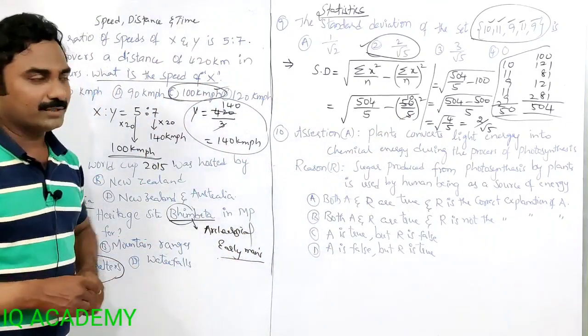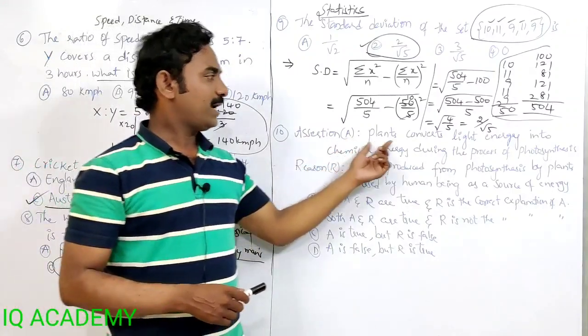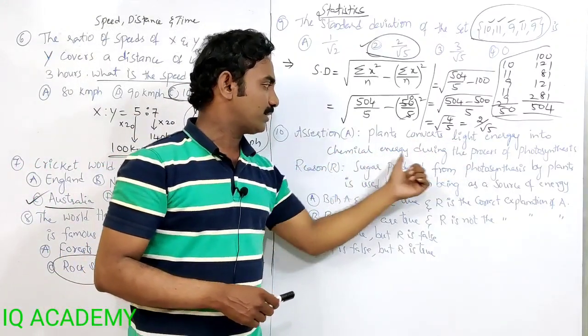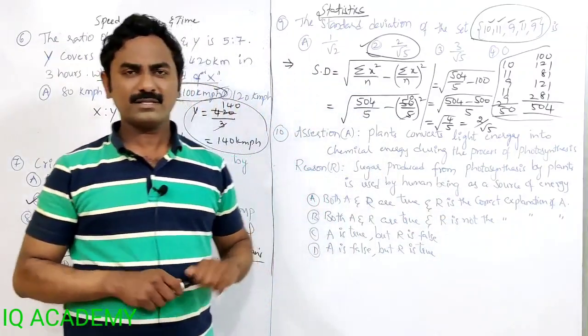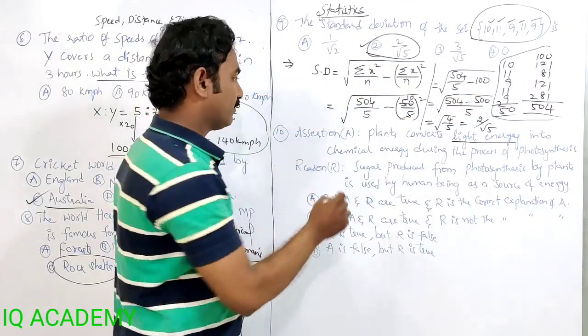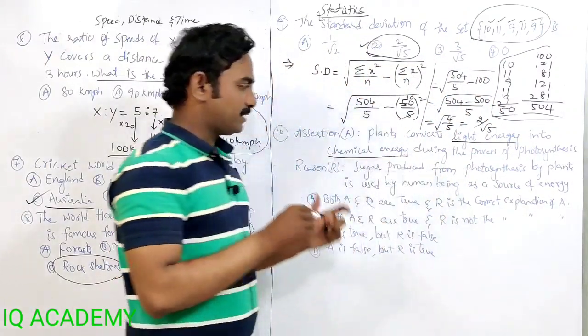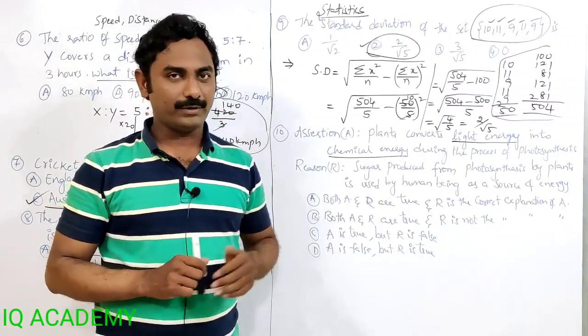Then look at the 10th question. Assertion and reason type. Plants convert light energy into chemical energy during the process of photosynthesis. Yes, this is correct. Plants convert light from sunlight into chemical energy during the process of photosynthesis for preparation of their own food.